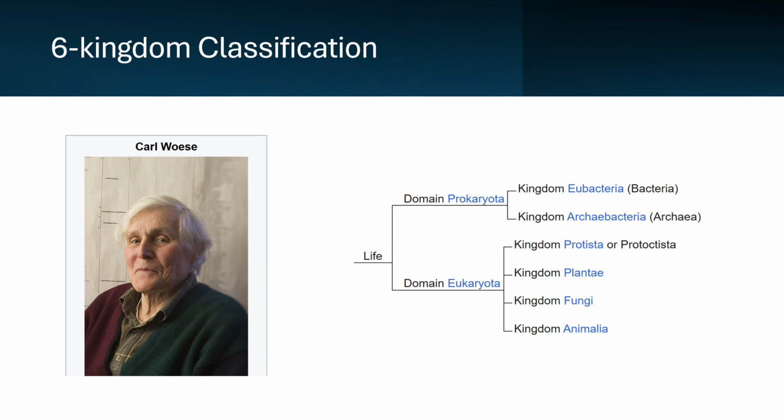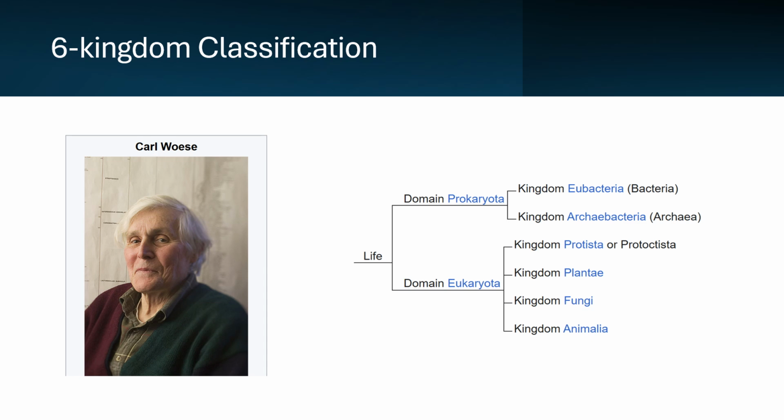So once these two were separated, there were two kingdoms under prokaryota, and the kingdom Monera got separated into eubacteria and archaebacteria. In some later lectures we will talk about the differences between archaebacteria and eubacteria, but for the sake of classification and how this became a six kingdom classification, the Monera got split into eubacteria and archaebacteria.